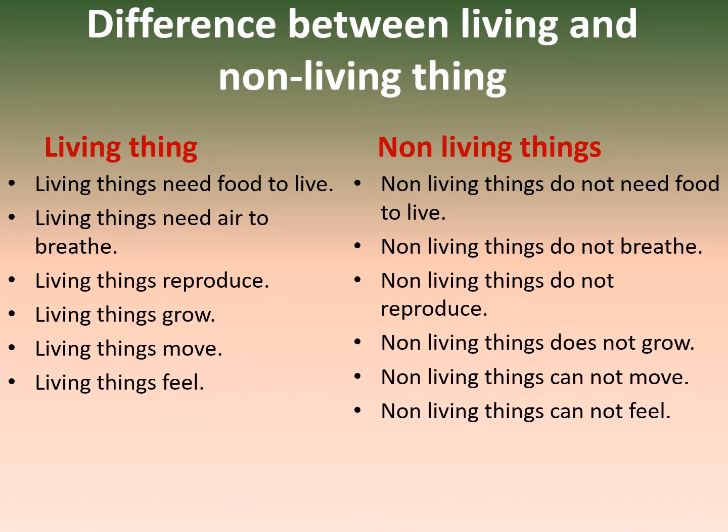Now, the differences between living and non-living things. Living things need food to live, but non-living things do not need food to live. Living things need air to breathe, but there is no need of air for non-living things. Living things reproduce, non-living things do not reproduce. Living things grow, non-living things do not grow. Living things move, non-living things cannot move on their own. Living things feel, non-living things cannot feel.